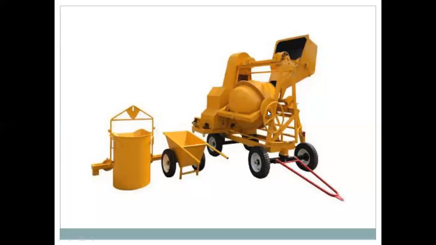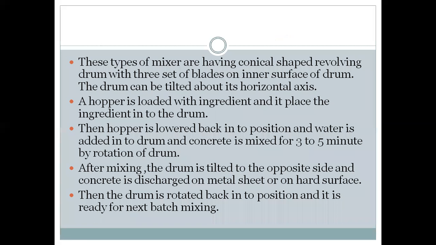So when mixing is done, the drum is tilted on a horizontal axis to the opposite side, and the concrete is discharged onto the hard surface or the metal surface. The hopper is placed back into position, and then for the next batch, the ingredients are added and the same procedure is repeated for the number of batches. So this is the commonly used tilting type mixer.